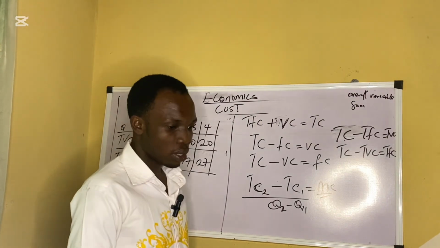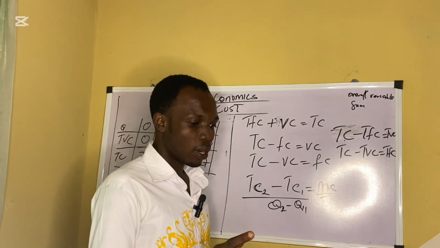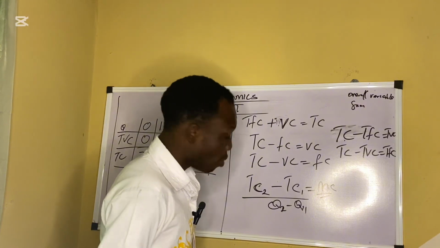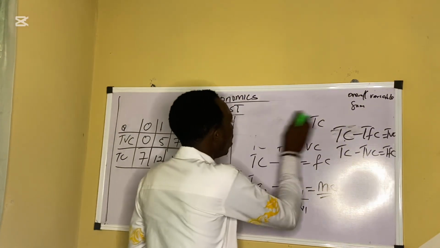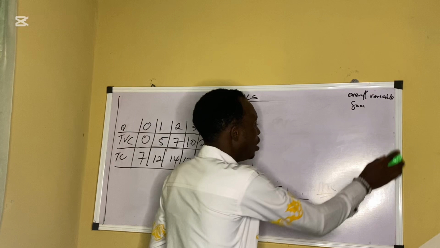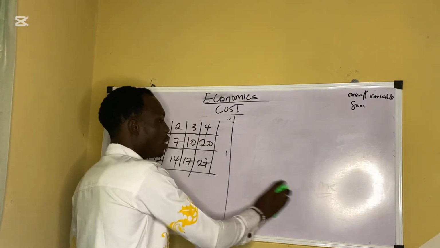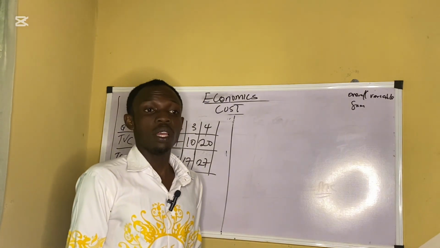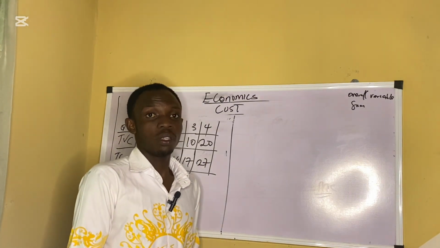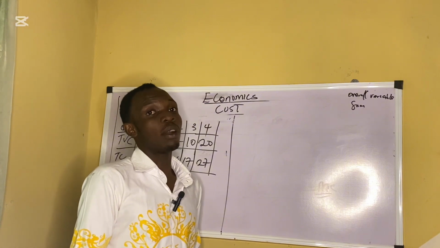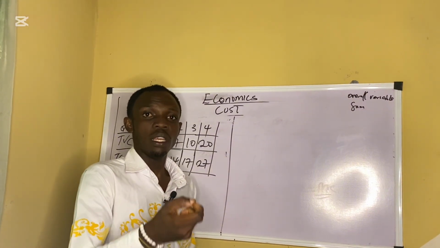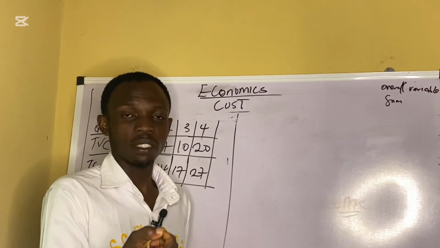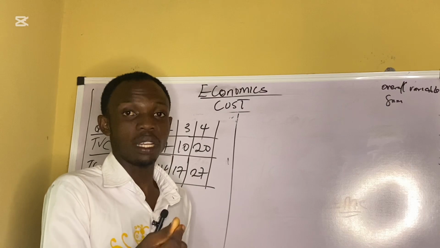Now, the first question is to calculate the average cost. Sorry, I didn't give you the formula for average. When we talk about average, it's talking about per unit of production of a product, the cost you incur per unit. For example, you are producing 50 bags of rice. What is the average cost for the bag? That means how much for 1 bag? That's what they're trying to say.